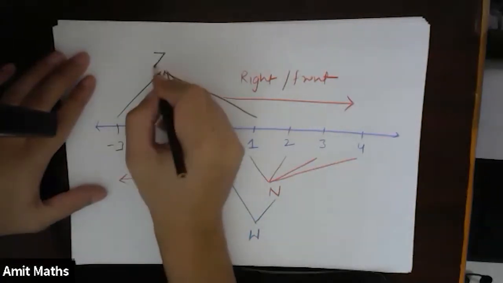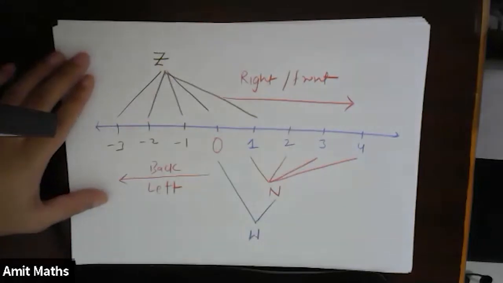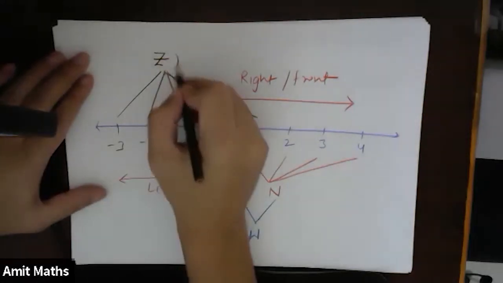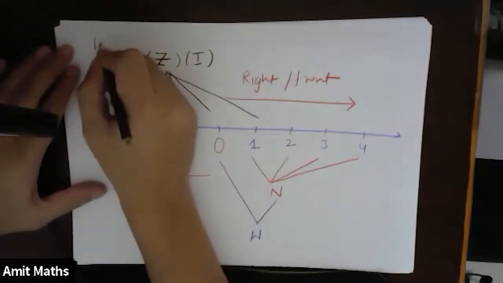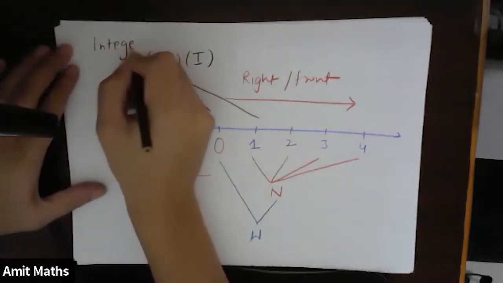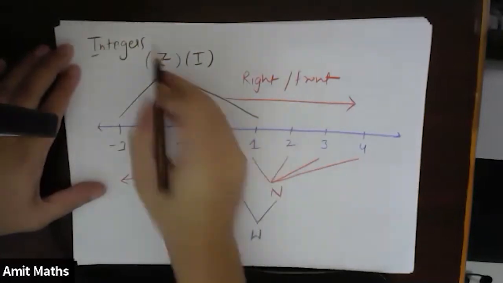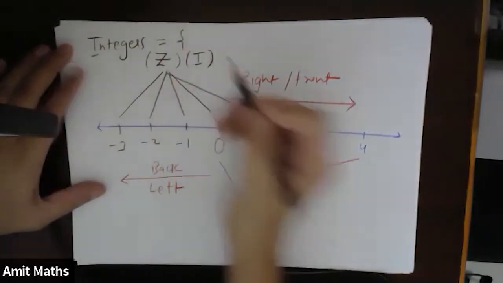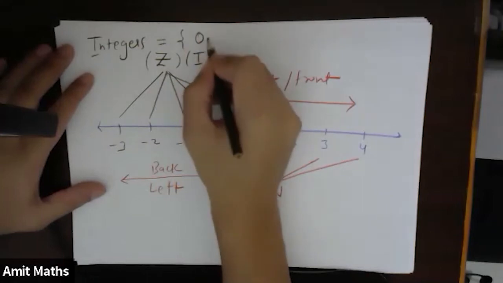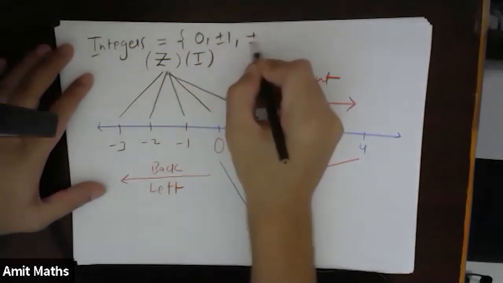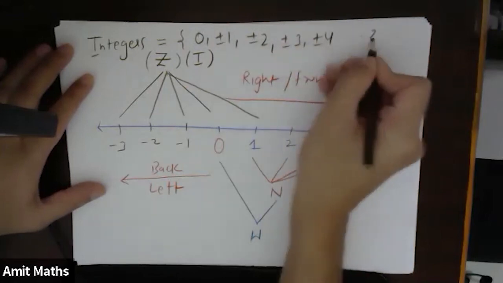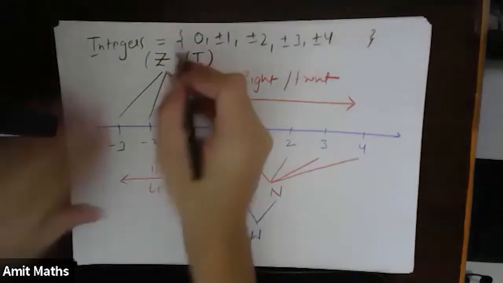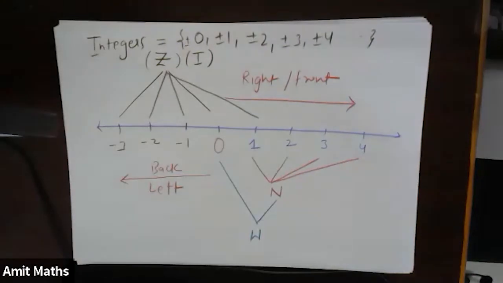Integers will be represented as Z, or sometimes as I. Integers are a set of numbers which include 0, ±1, ±2, ±3, ±4, and so on. So this is the set of integers.